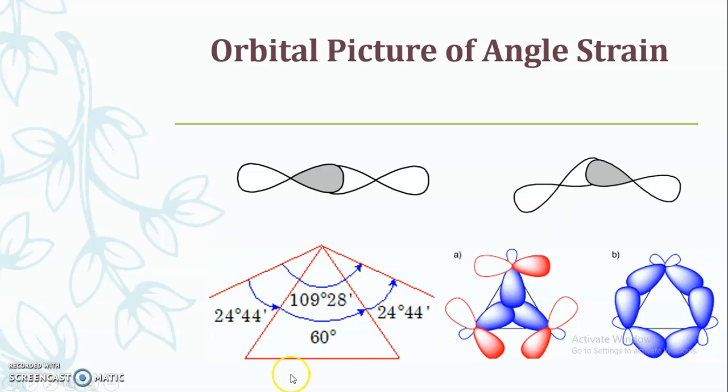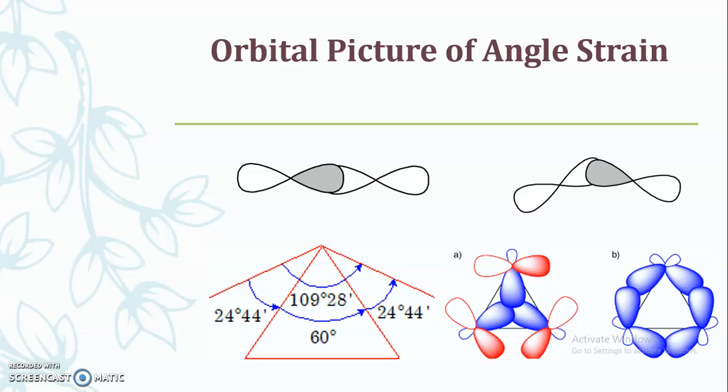So this picture clearly gives us an idea of how the strain is present in the cyclopropane ring. In cyclopropane, as these carbon atoms are away from the desired tetrahedral angle, these particular bonds have strain on those carbon atoms, and this strain on each side of the carbon atom is 24.4 degrees.